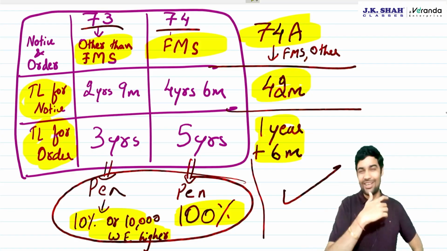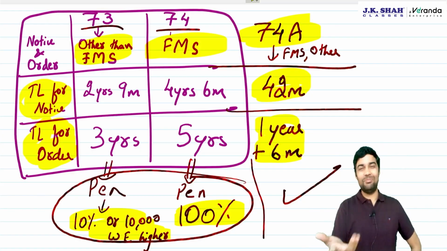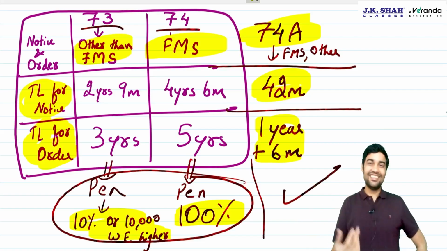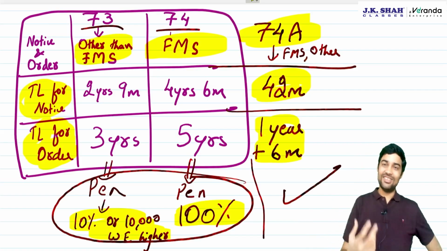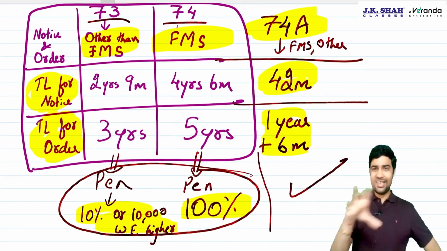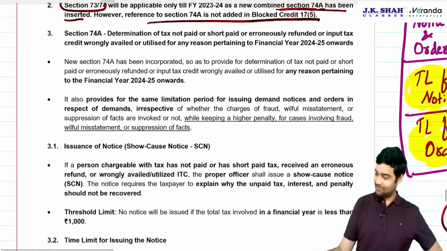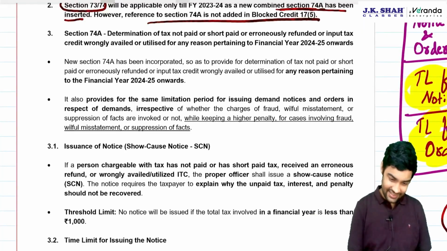All other provisions are almost the same. Will make you read it. You'll be able to see that you have already seen these provisions while reading 73 and 74. And then you can come back and write this. Okay, let's see. 74A.